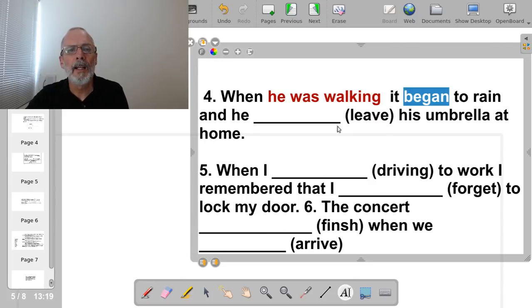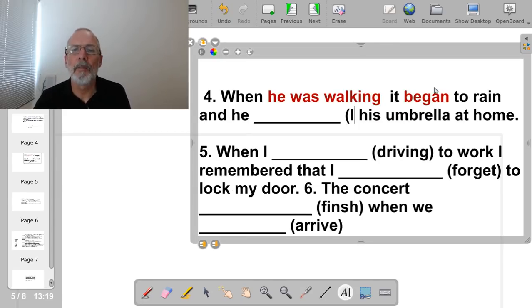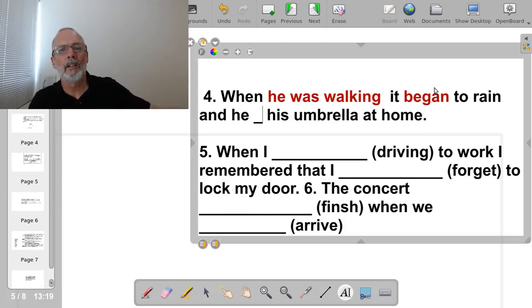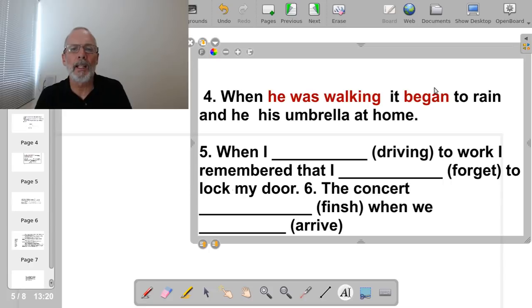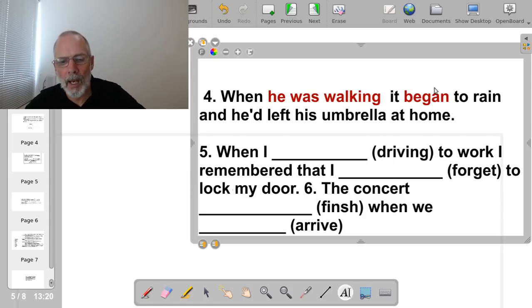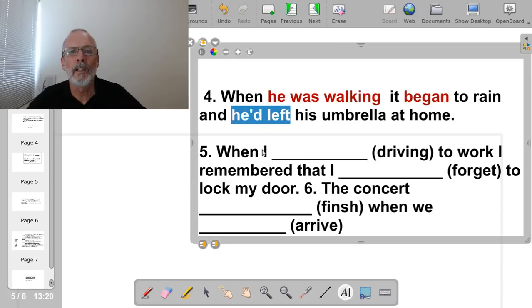to rain and he had left. Yeah, because obviously he left his umbrella at home before it began to rain. He left his home before he began walking. So we can use the contraction again, he left his umbrella at home. When he was walking to work, he left.